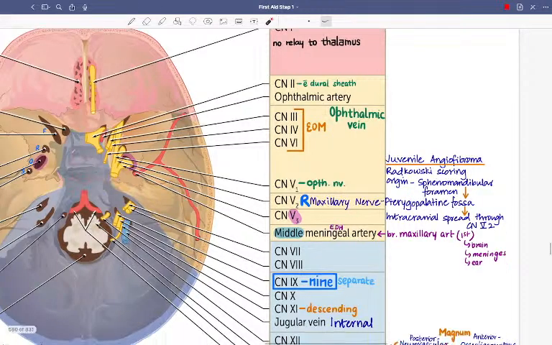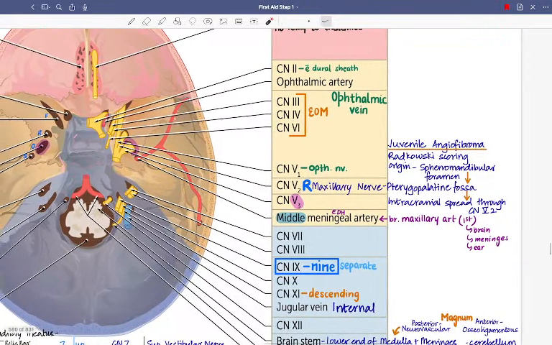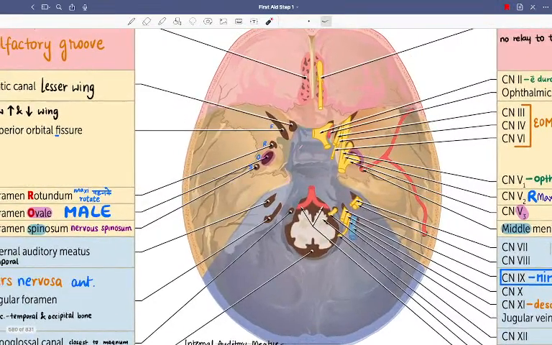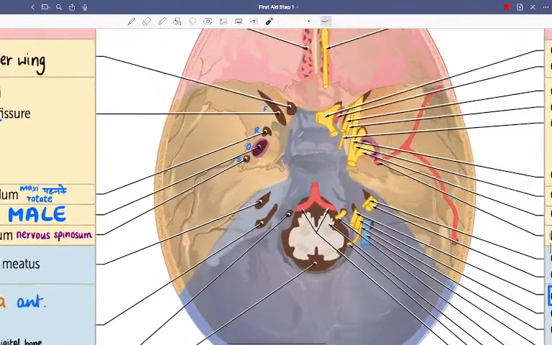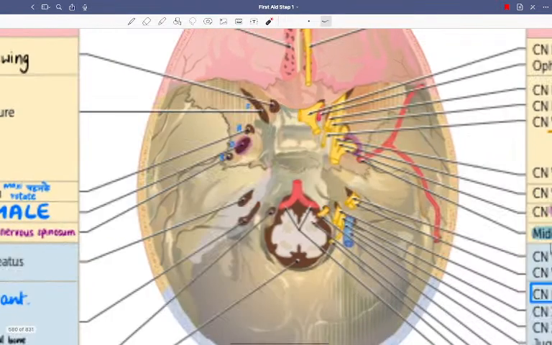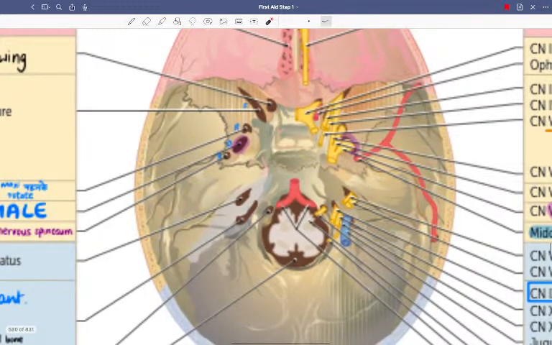Next, let's go posterior. So anterior is done. Let's try and do posterior. I'm very bad. Okay, let's try doing active recall.